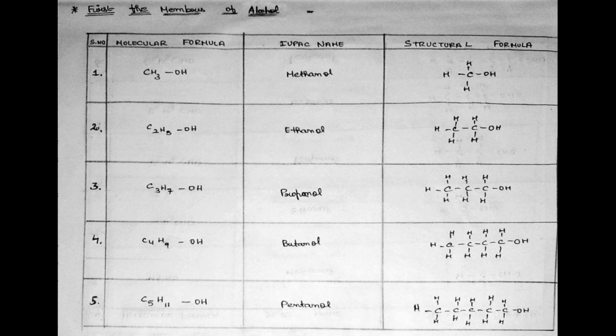Third, C3H7OH, its IUPAC name is propanol. Its structural formula is such that 3 carbon atoms are bonded with 7 hydrogen atoms and consist of one OH group, that is alcohol. Next, C4H9OH, its IUPAC name is butanol. Its structural formula consists of 4 carbon atoms bonded with 9 hydrogen atoms and one alcohol group, that is OH. Next, C5H11OH, its IUPAC name is pentanol, and it has 5 carbon atoms bonded with 11 hydrogen atoms and one OH group, that is alcohol.